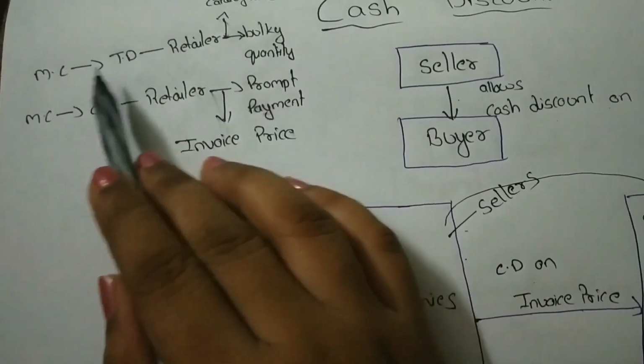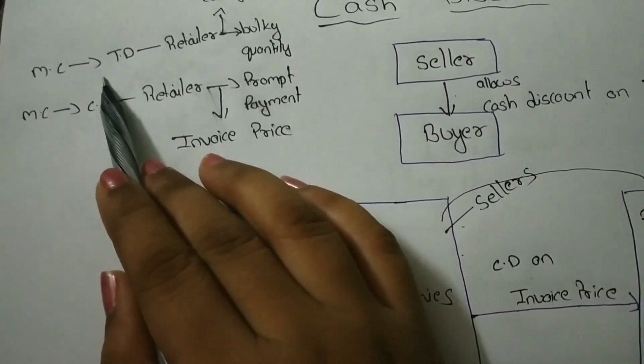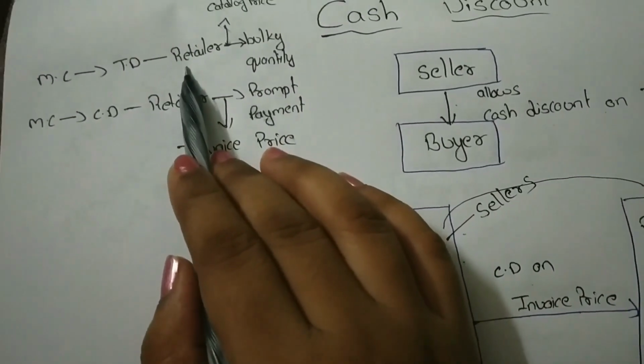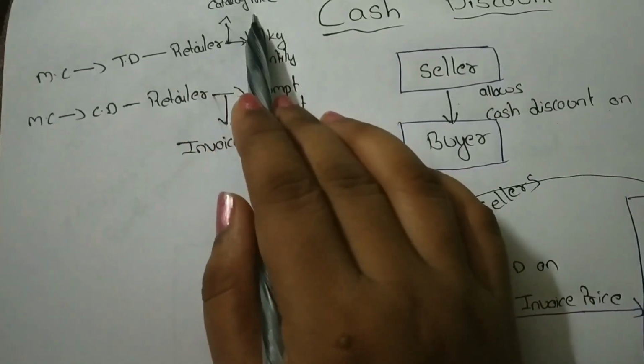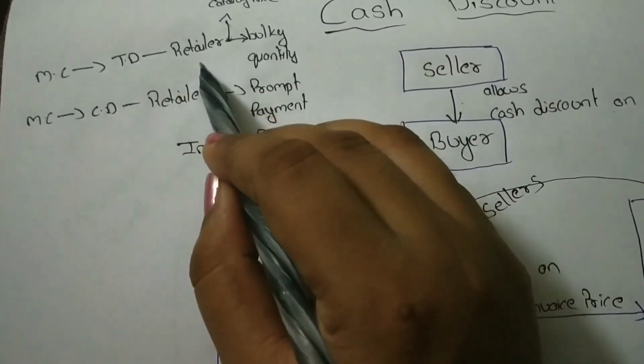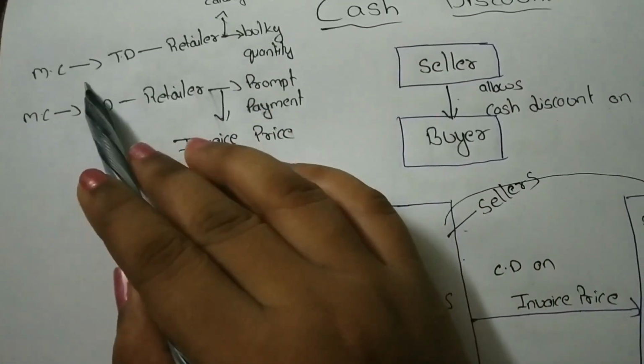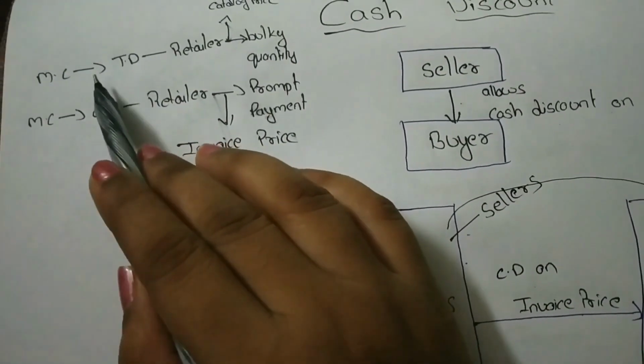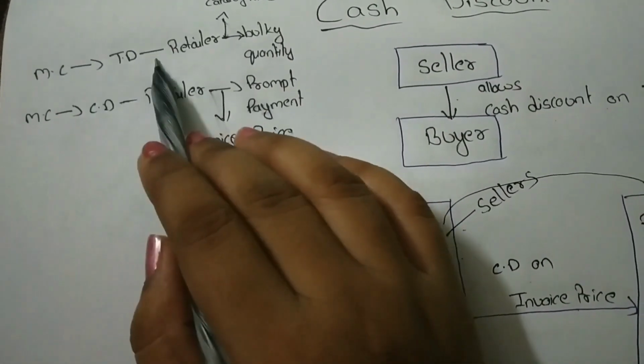At that moment, the manufacturing companies allow discount to the retailers on catalog price. That is called trade discount. Okay. So, here the retailer purchases the goods from the manufacturing companies and the manufacturing companies allow discount.